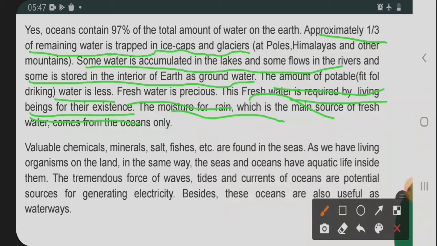The moisture of the rain, which is the main source of fresh water, comes from the ocean only. Somewhere, as we have already seen in some parts of the Himalaya, we are getting fresh water because of the moisture of the rain.